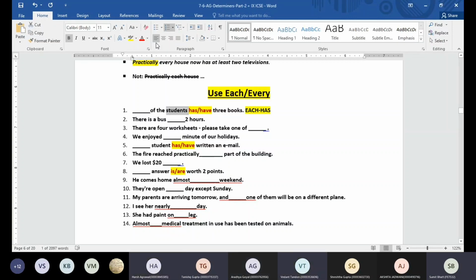Sir, as it is plural. Yes, students are given. Students cannot take every, right? We have to make it every student. But we cannot say every of the students. There's nothing like that. Okay, there is a bus dash 2 hours.